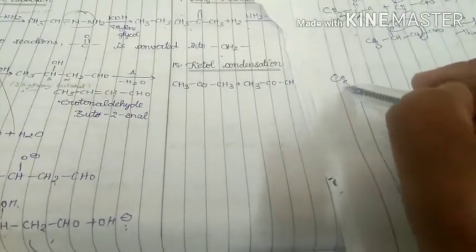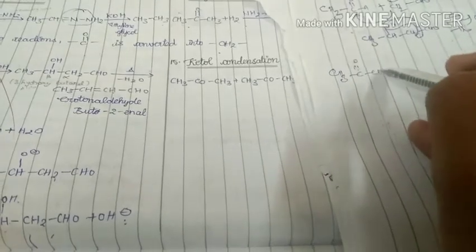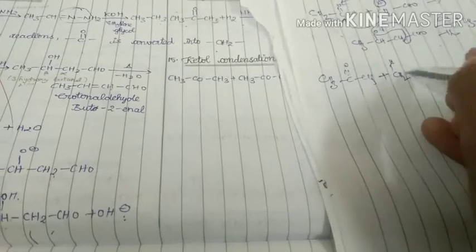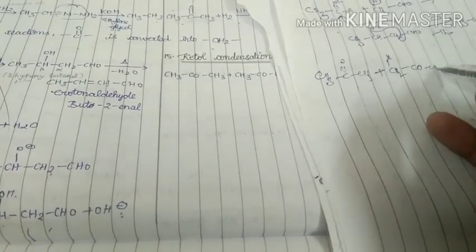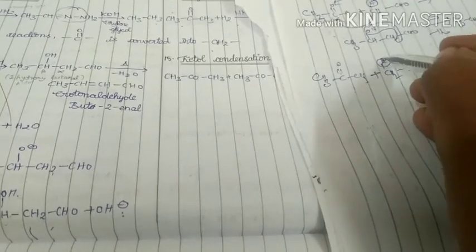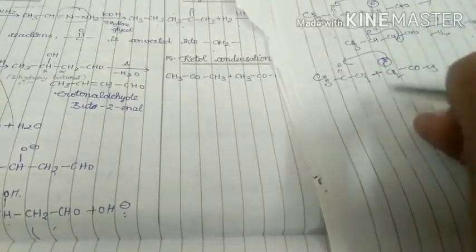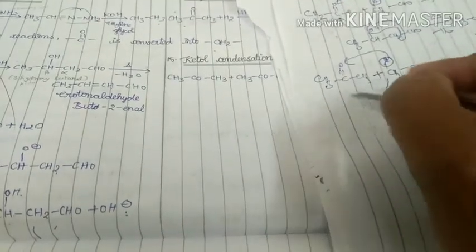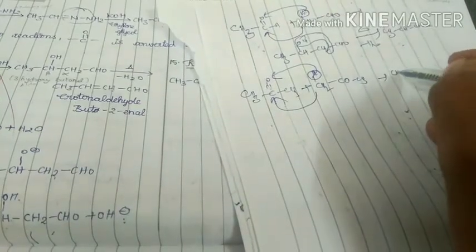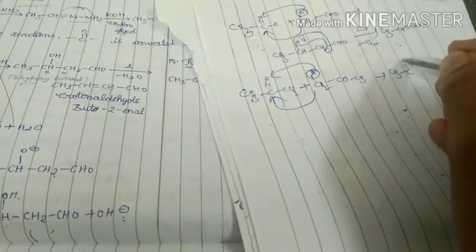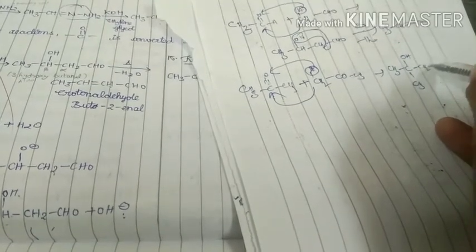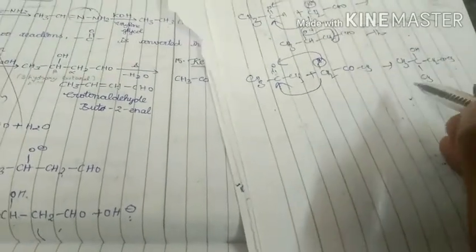In the first structure we have to write the ketone separately. In the second structure we have to write the alpha hydrogen separately. Then we get the product like this. This hydrogen is going to attack here and this carbon is going to attack here. Then we get CH3 COH CH3 CH2 CO CH3.